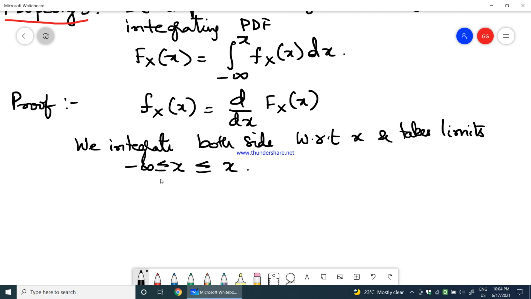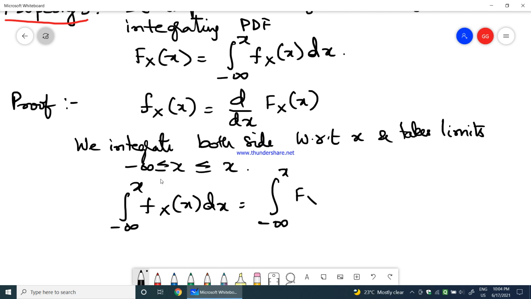So what will we get? Integration from minus infinity to x of fX(x) dx equals integration from minus infinity to x of d by dx of FX(x).